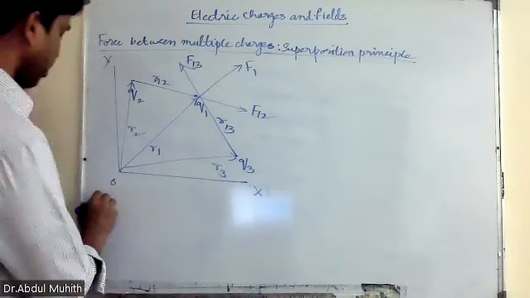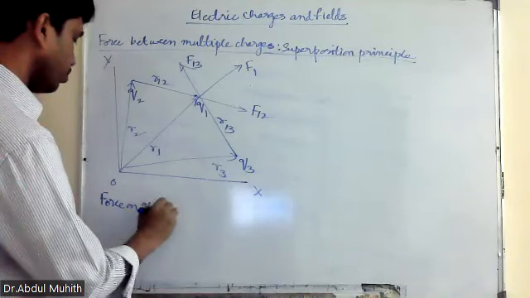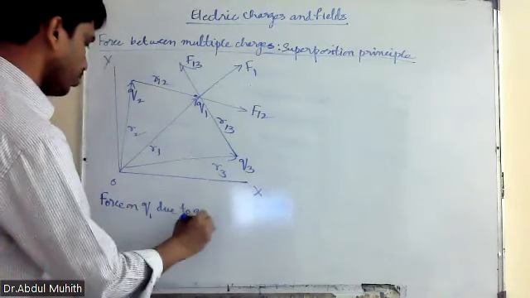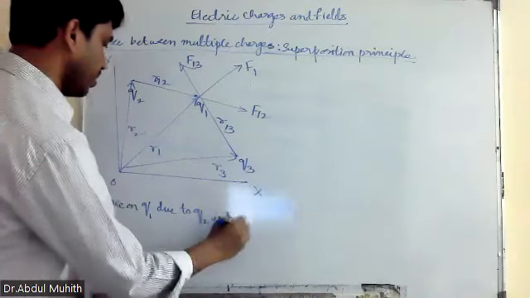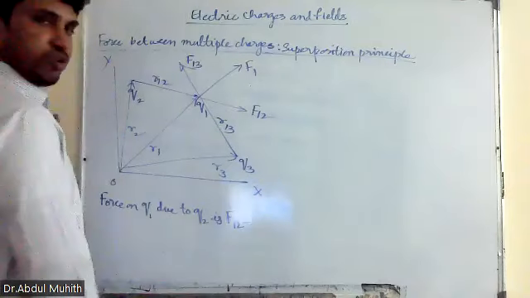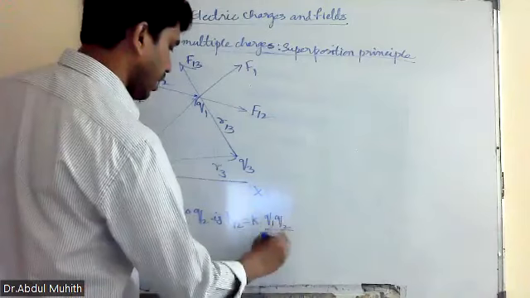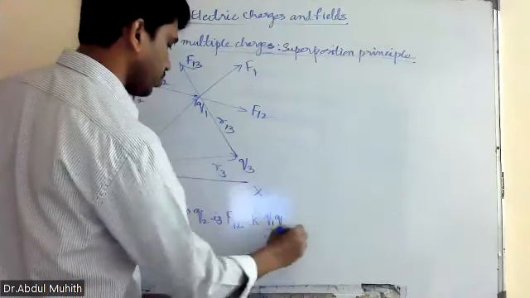Now, force on Q1 due to Q2 is F12. What is the formula? 1 by 4 pi epsilon 0, or directly write k into q1 q2 by R12 square into R12 cap.